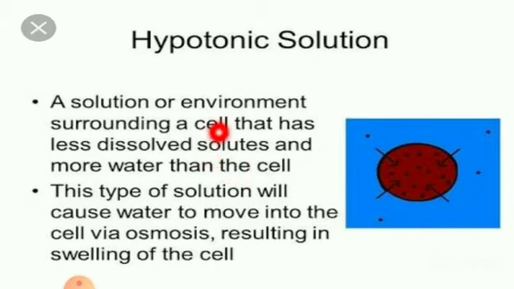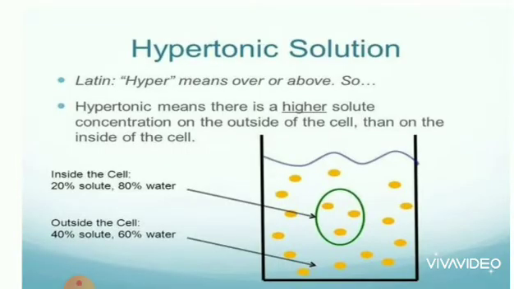Next, hypotonic solution. Hypo means less. A solution or environment surrounding a cell that has less dissolved solutes and more water than the cell. This type of solution will cause water to move into the cell via osmosis, resulting in swelling of the cell. So hypotonic means the external solution concentration is less compared to the concentration of the inner solution of an organism. In this case, water will rush into the organism.